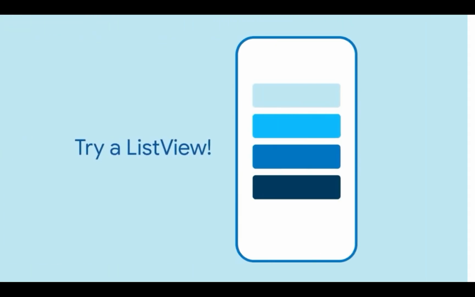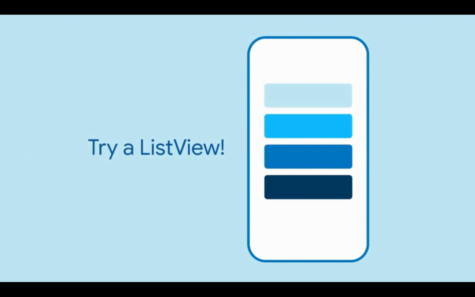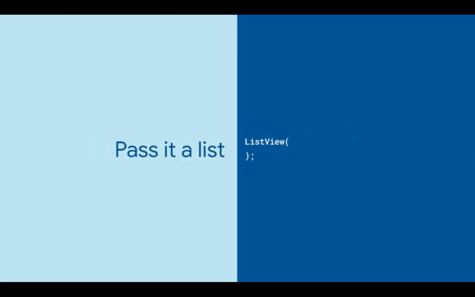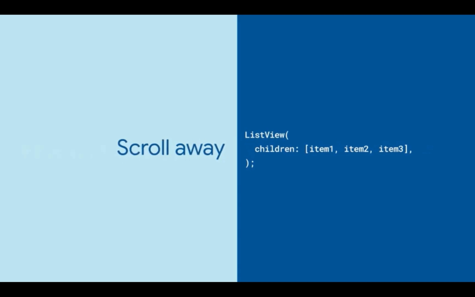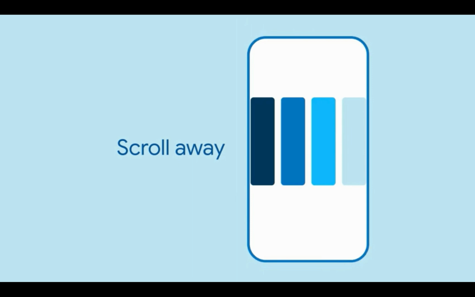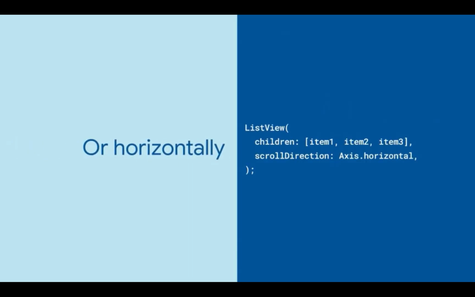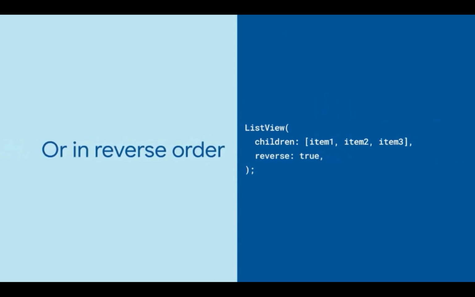Second, there's ListView. Have you ever had a set of items you want to appear in a scrollable list? ListView is a widget that can do this. In essence, you provide a list of items, and the rest will be handled. What do you mean, the rest? You may ask. Well, everything is customizable. Don't like scrolling vertically? Change the scroll direction to horizontal or keep it vertical.